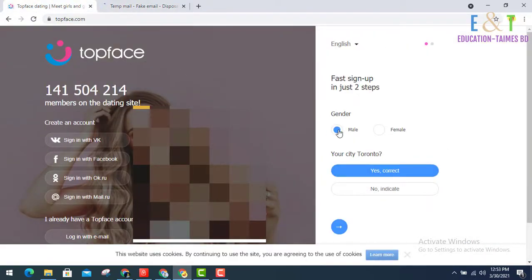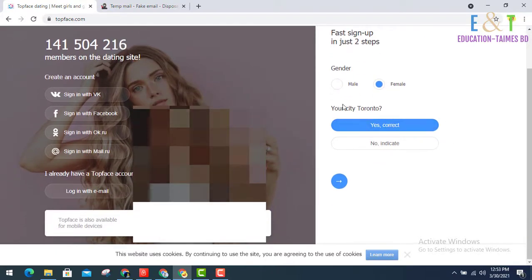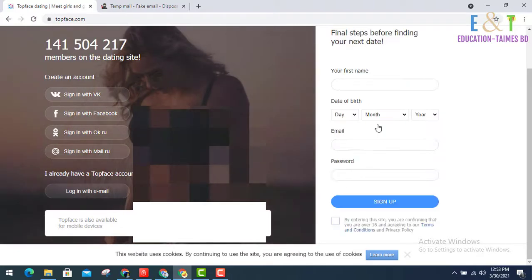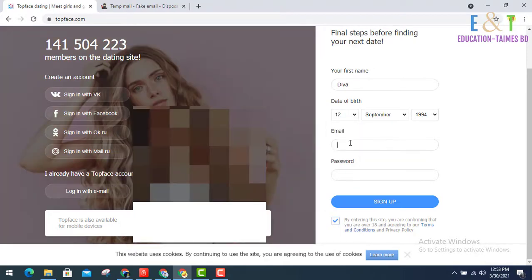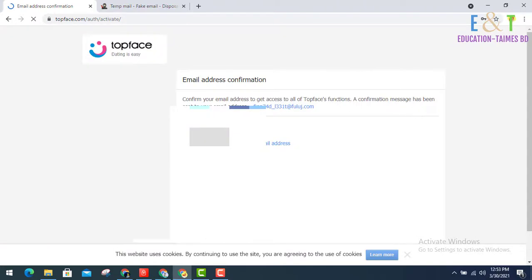Now I'm a female, and click here for your city. Yes, correct. Enter your first name and select your date of birth. Enter your email and enter your password and press sign up. When you press sign up, it says